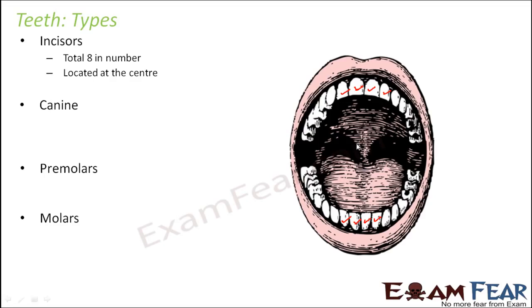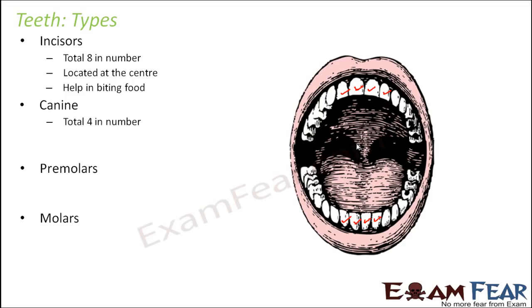So they are the first ones to develop. When you talk about the milk teeth, they generally develop at the age of 6 months. If you talk about the permanent set of teeth, they develop around the age of say 8 to 9 years. They help in biting food. In the front teeth, you would have often seen that when you try to eat something, you bite it with these teeth. So they help in biting.